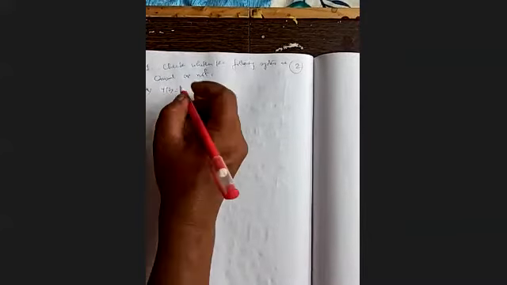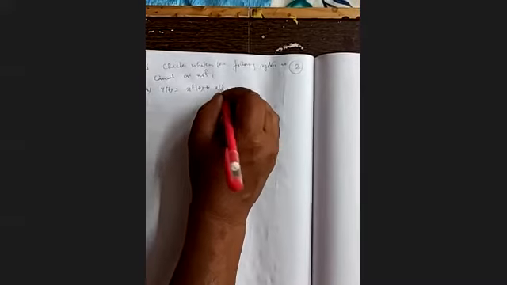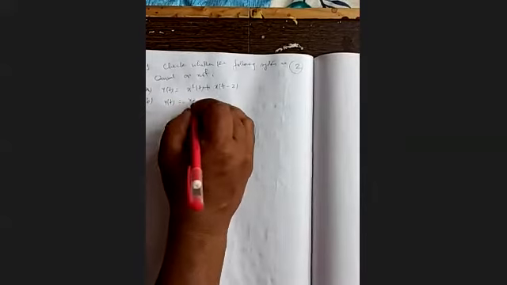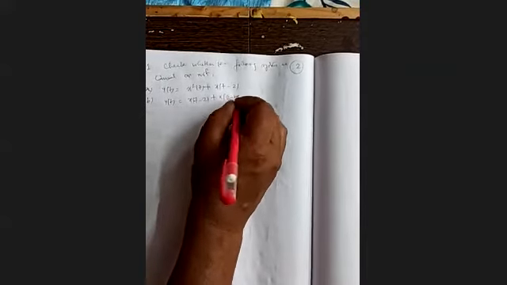A: y(t) equals x squared(t) plus x(t minus 2), and B: y(t) equals x(t minus 2) plus x(2 minus t).